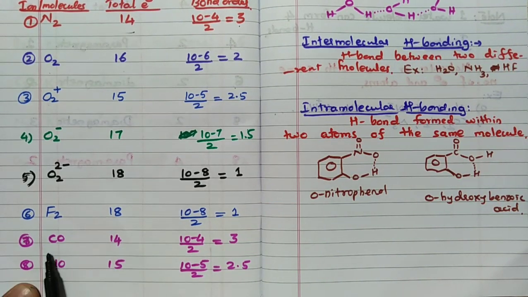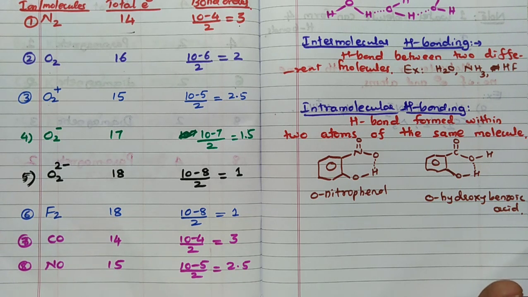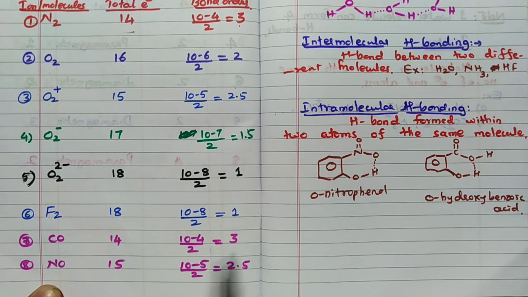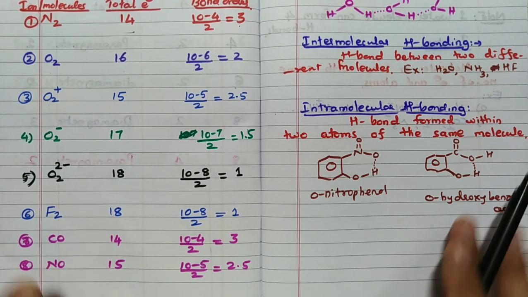CO, 14. See, for a diatomic molecule you can apply this rule. First of all, molecular orbital theory is applicable only for diatomic molecules. Remember this point. Fix this point in your mind. CO, 14. 10 minus 4 by 2. NO, 15. 10 minus 5 by 2, 2.5. Like that. Remember this.